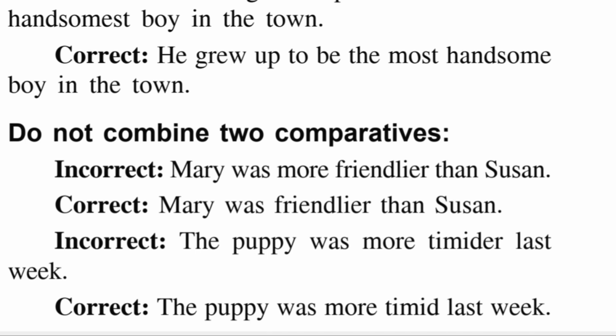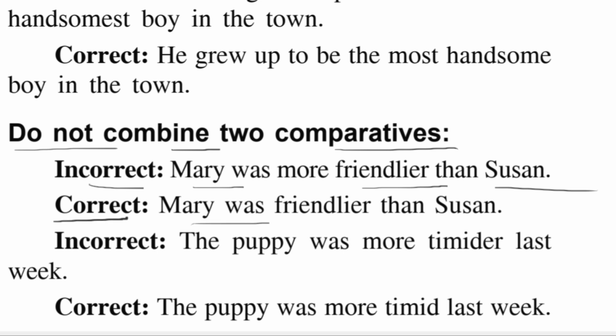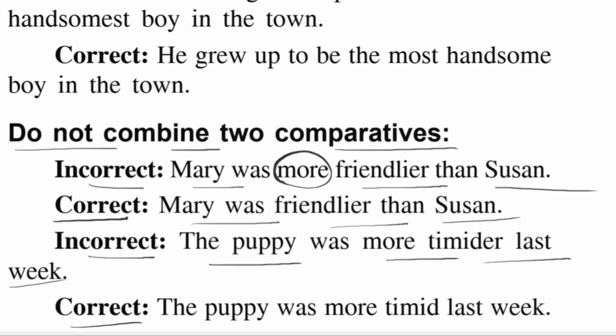And next, do not combine two comparatives. For example, incorrect: Mary was more friendlier than Susan. Correct: Mary was friendlier than Susan. So here more is not required. Incorrect: The puppy was more timider last week. Correct: The puppy was more timid last week.